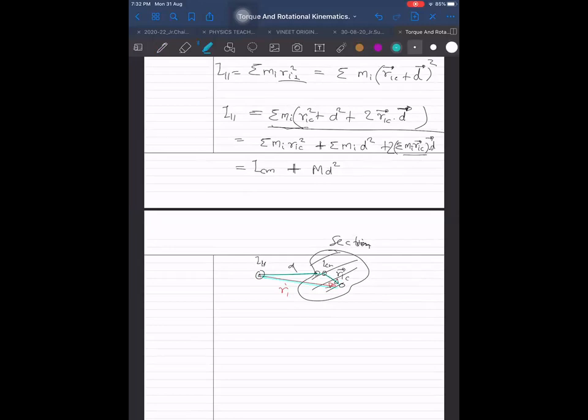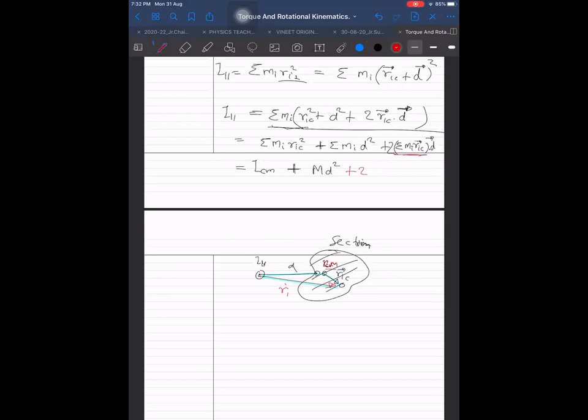Now you tell me what to do. This is the center of mass here. You are losing sight of one very important thing. What is sigma mi ri? Sigma mi ri is the net mass multiplied by the position vector of center of mass. But here we are already in which frame? We are in the frame of center of mass. Then what is the position of center of mass in the frame of center of mass? Same position. 0.